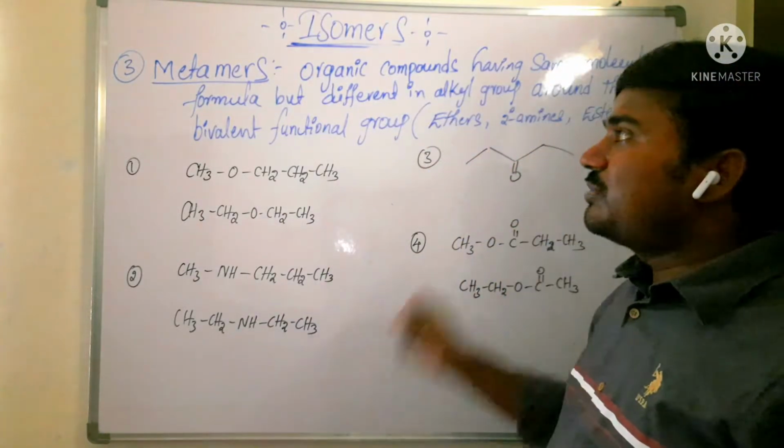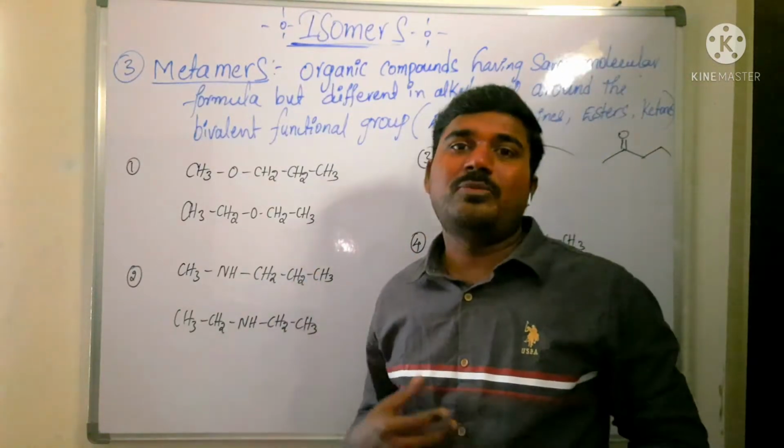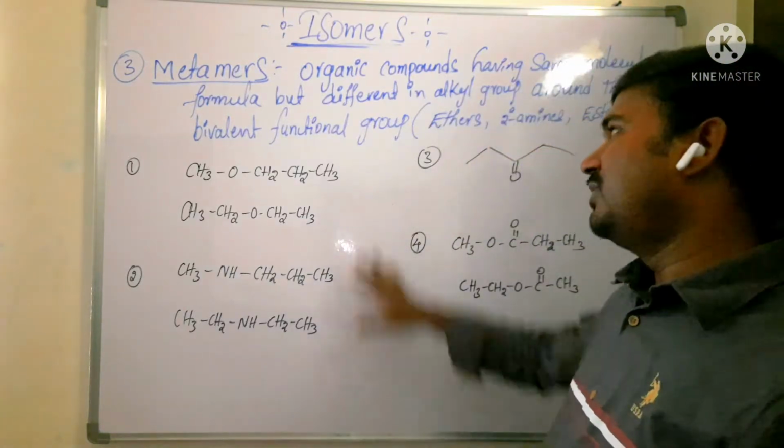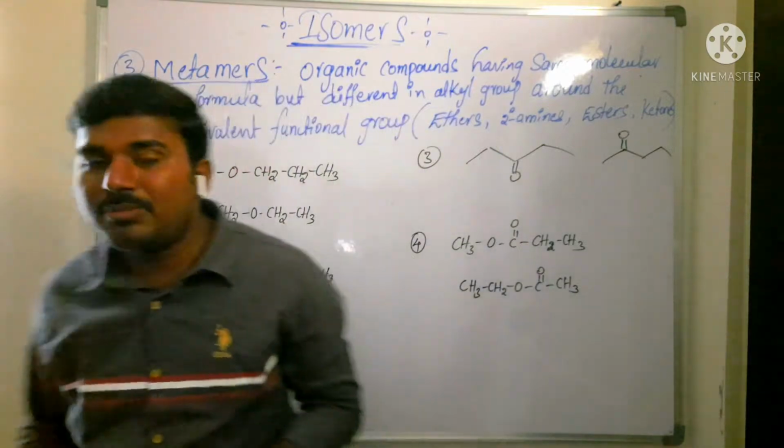So now the next structural isomers are metamers, functional group isomers and tautomers. These three isomers we are going to discuss now. First one is what? Metamers. Now what is meant by metamers here?